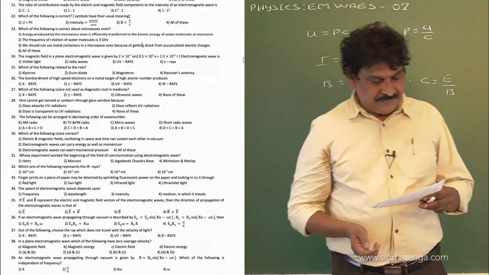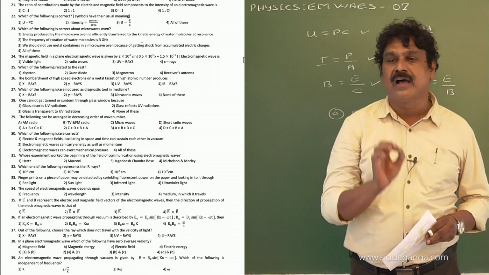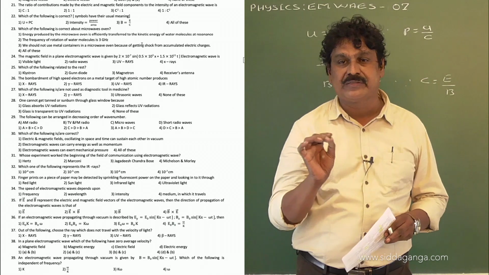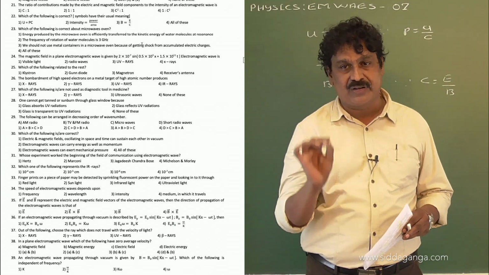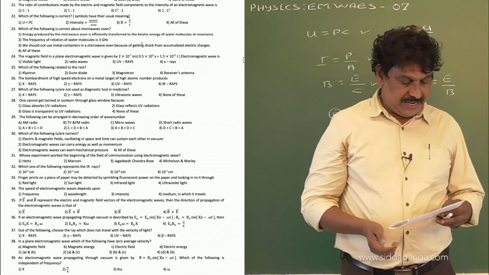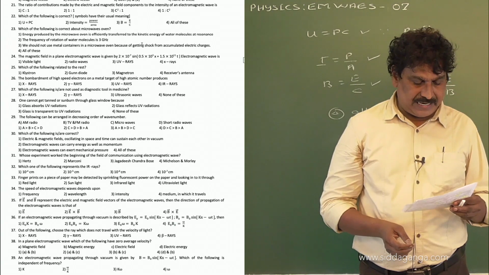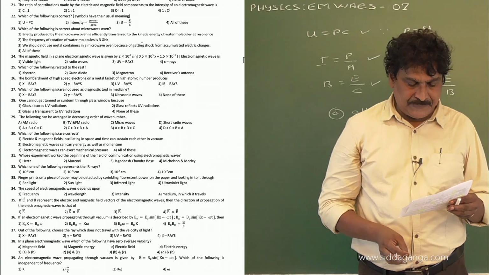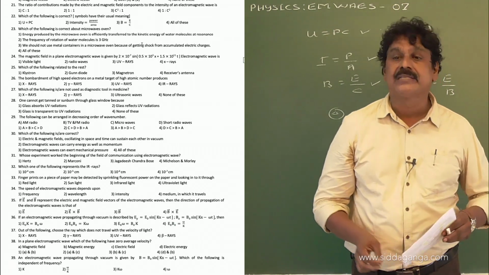Now, the second one: the frequency of rotation of water molecule is 3 gigahertz. That is also right. It is its natural frequency of rotation. And the third one, we should not use metal containers in a microwave oven, because of getting shock from accumulated electric charges.